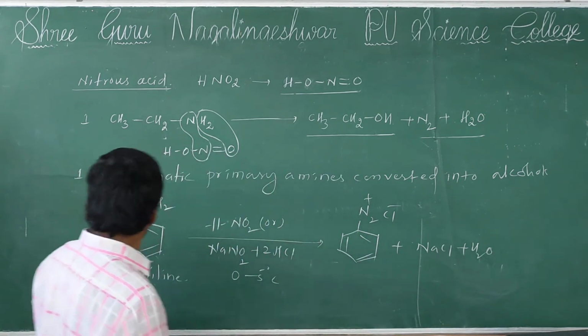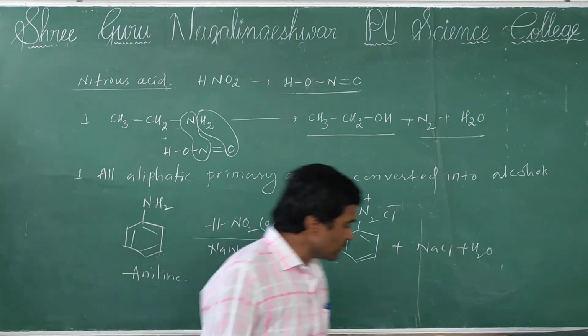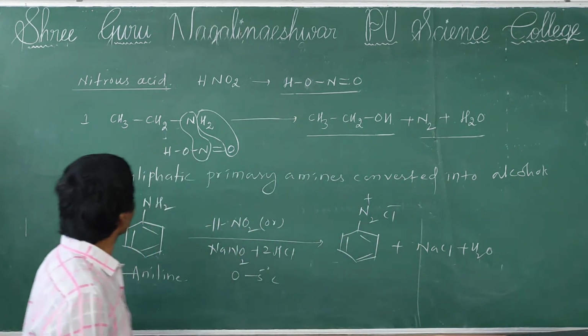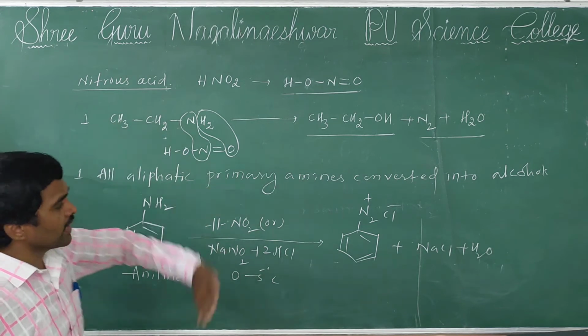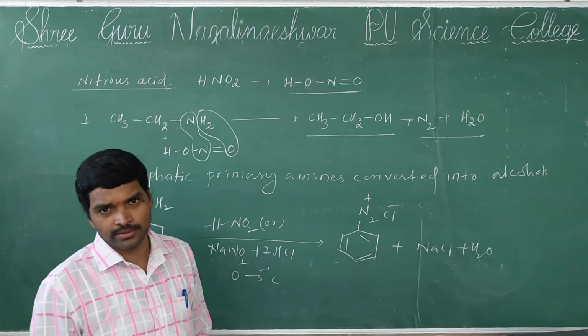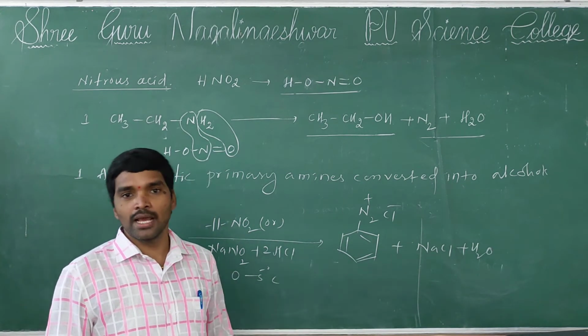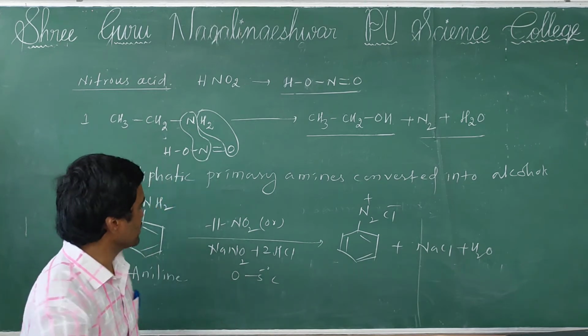Sir, what is the difference? Does primary aliphatic amine not form diazonium chlorides? It does not form the diazonium chloride. Why? We'll discuss now.